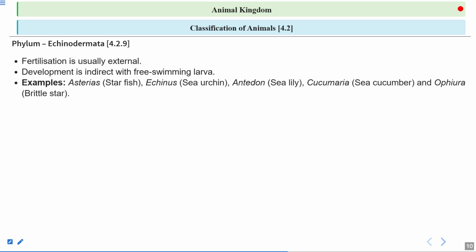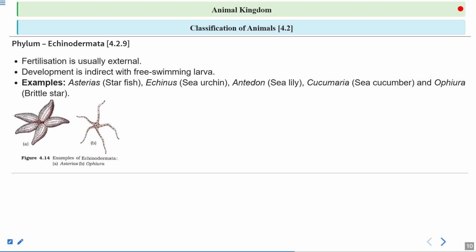If we talk about the examples, then Asterias, commonly called starfish, Echinus, that is sea urchin, Antedon, commonly called sea lily, Cucumaria, we call it sea cucumber, and Ophiura, that is brittle star. And here you can see two important individuals from the phylum Echinodermata, Asterias, called starfish, and Ophiura, called brittle star.